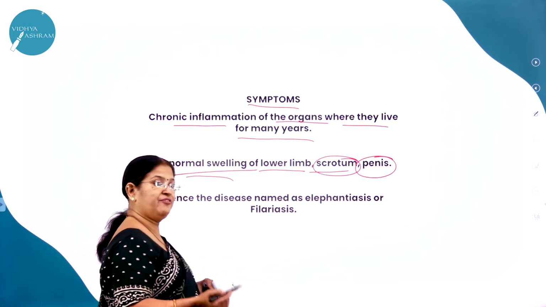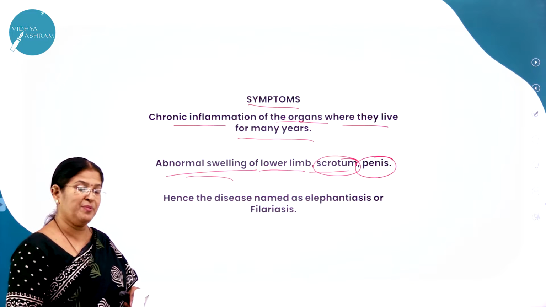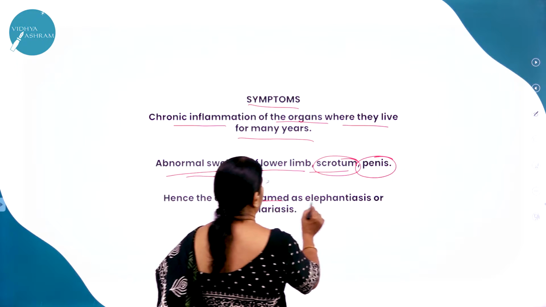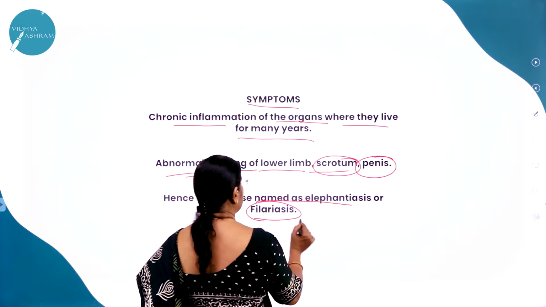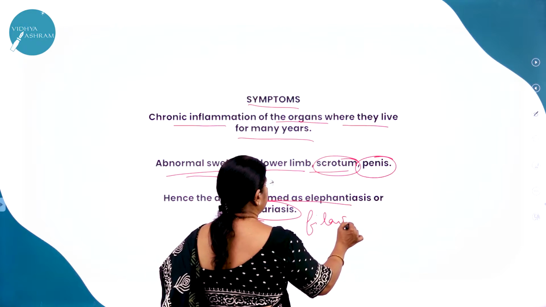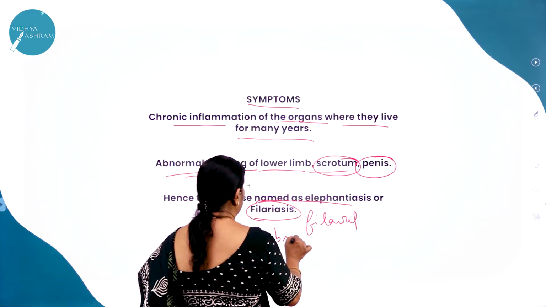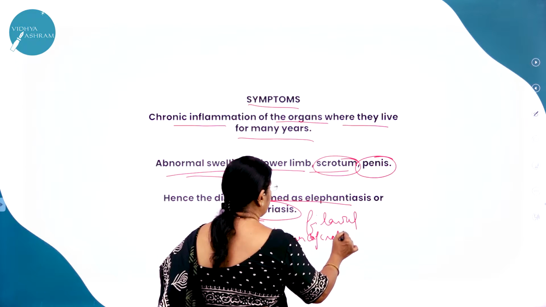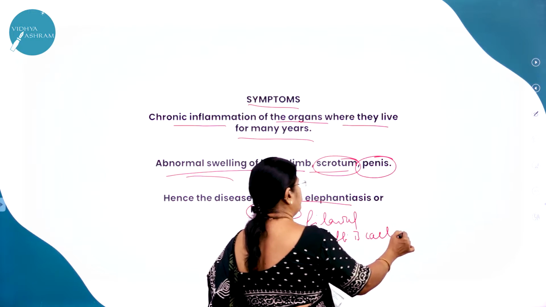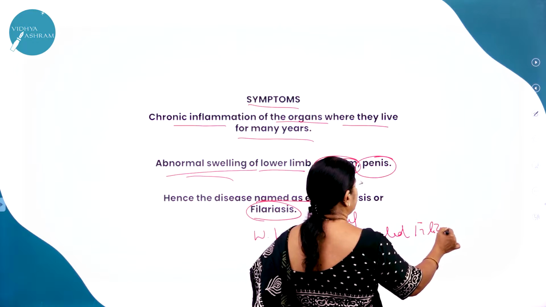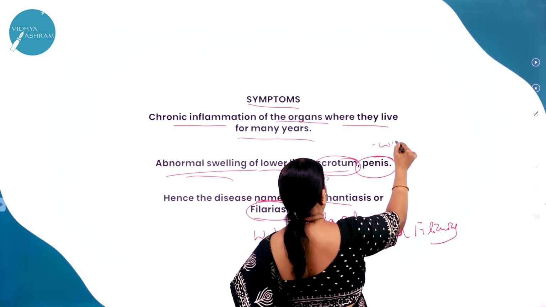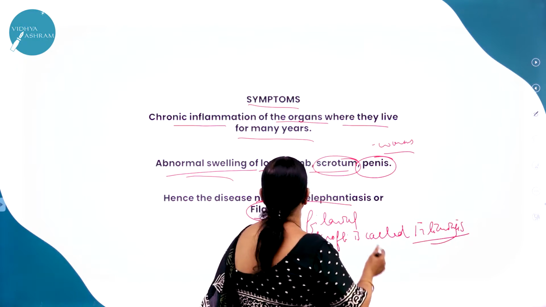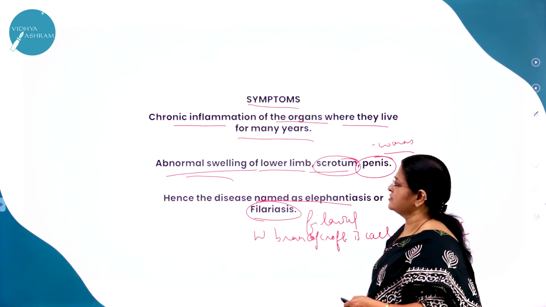So as I said, it may infect the lymphatic vessels of the lower limb, or it might infect the genital organs, right? Hence the disease is named elephantiasis or filariasis, because it is caused by a filarial worm. Wuchereria bancrofti is called a filarial worm. As I said, these are diseases caused by worms, hence it is called filariasis, right? So that is about filariasis.